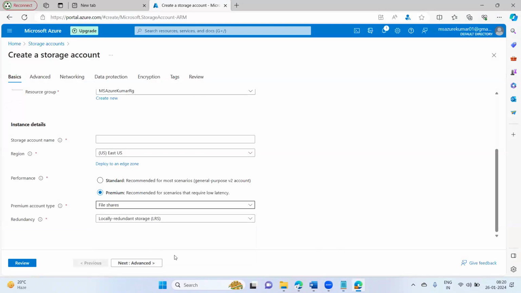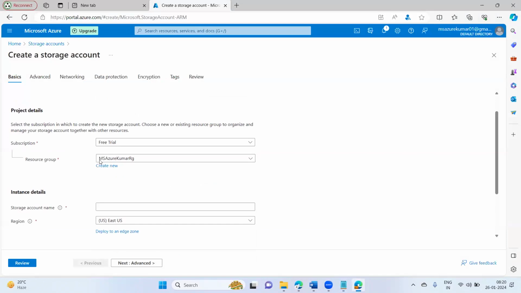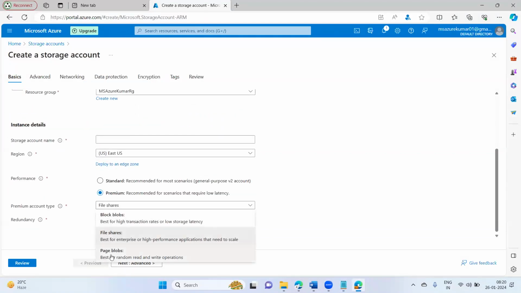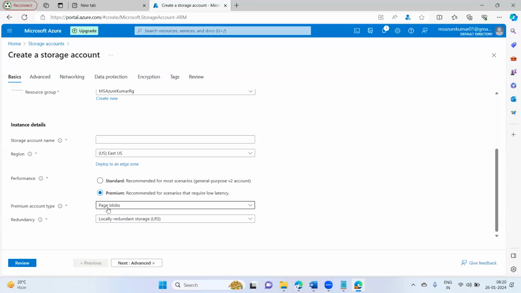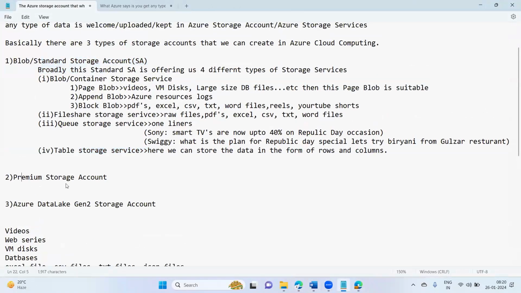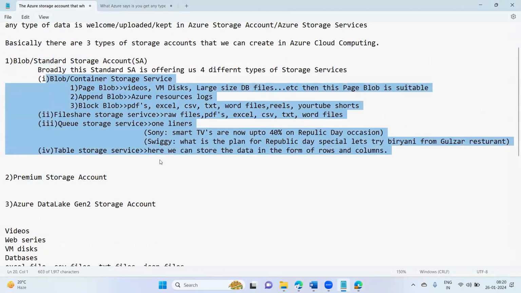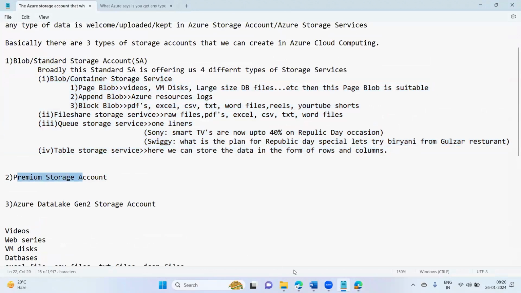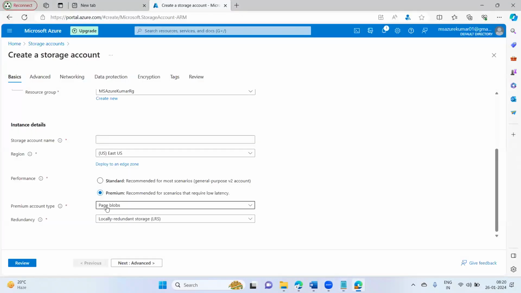If you want file share, then select this one. Then you will get only the file share storage service inside your storage account after it gets created. If you say page blob, then you will get only page blob. That is the difference between the standard and premium storage account. In standard, you get all the storage services by default. In premium, as I'm showing here, you have to choose which one you want, and only that one you will see inside the storage account.